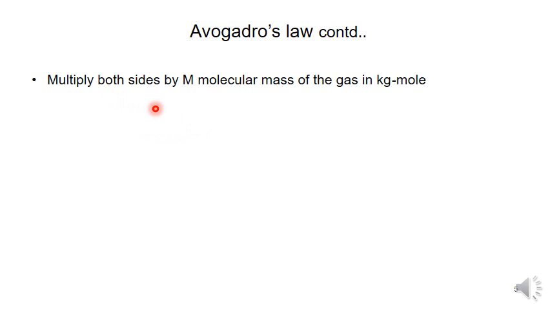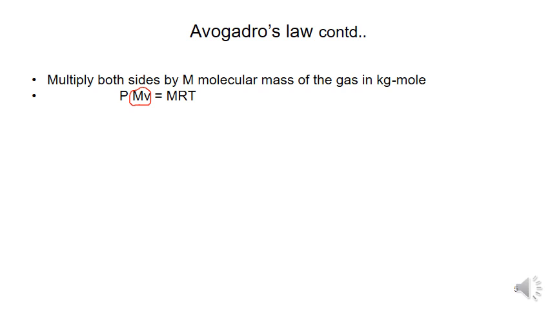So Pv is equal to RT, and it now becomes PMv is equal to MRT. Now consider the product of M into specific volume. The product of molecular weight and specific volume is called molar volume. In an exam they may ask what the molar volume is.